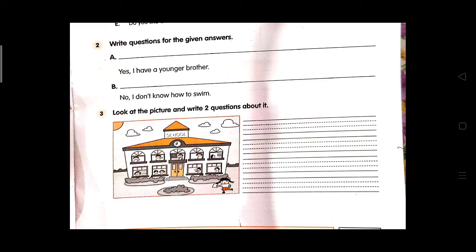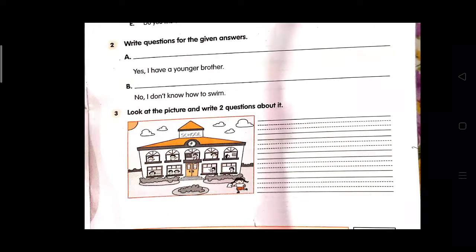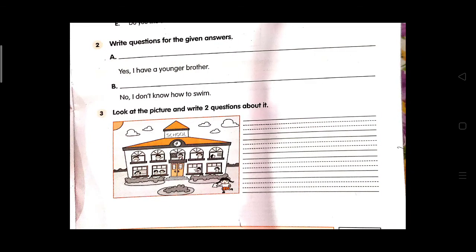So what question should be here? What could the question be? Because the answer is starting with yes, the question must be starting with do or does. Then option B, no, I don't know how to swim. This answer is also starting with no, so the question will start with do or does. Now on question number 3, look at the picture and write 2 questions about it. Look at this picture and then you will form 2 questions about this picture.